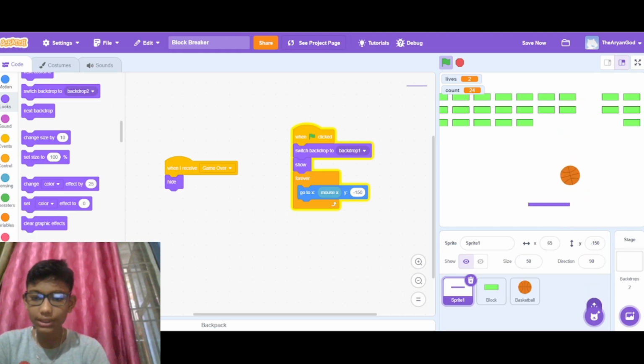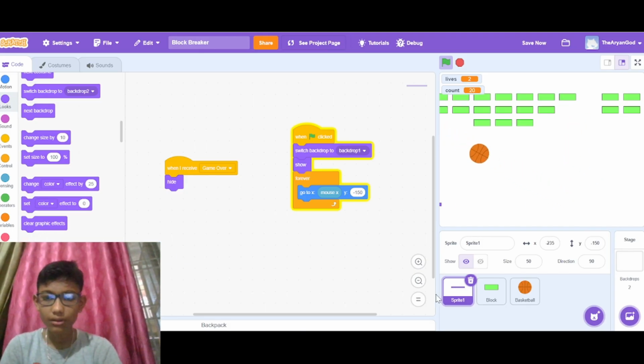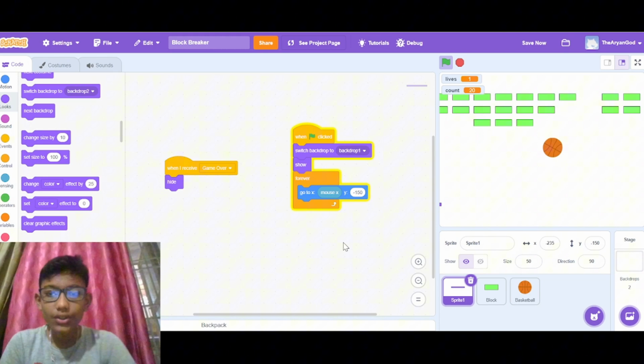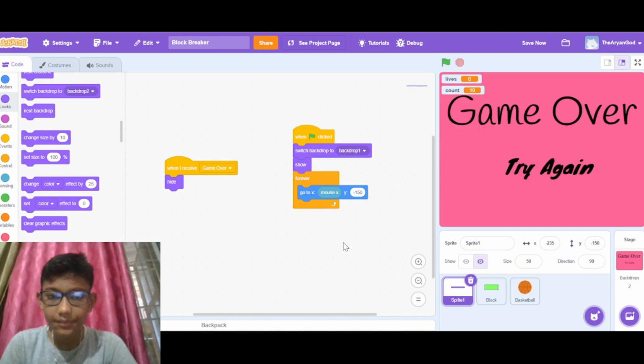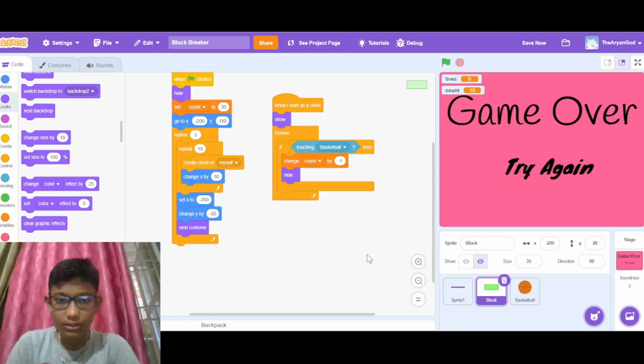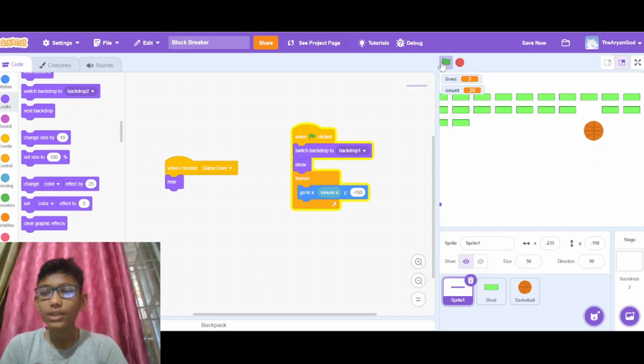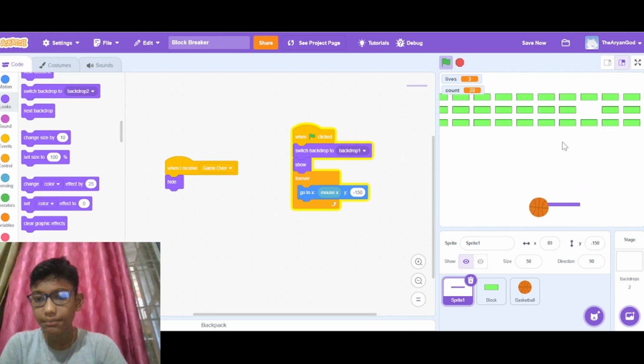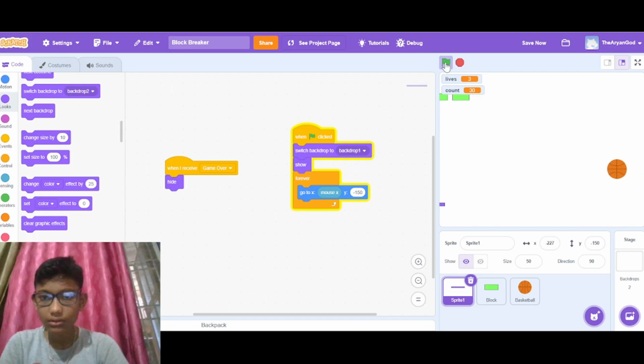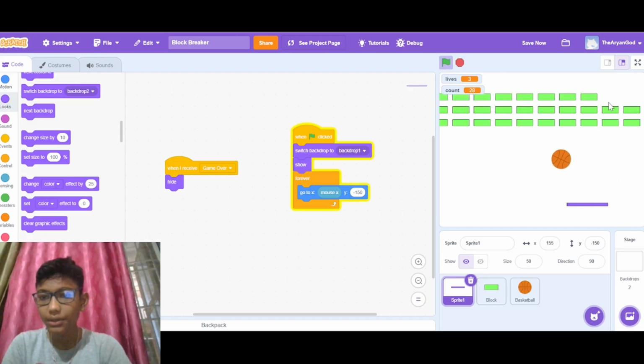You can see it is working properly. So guys, you can see here it is working properly, and when you click here, it will go up, and you can just play like this.